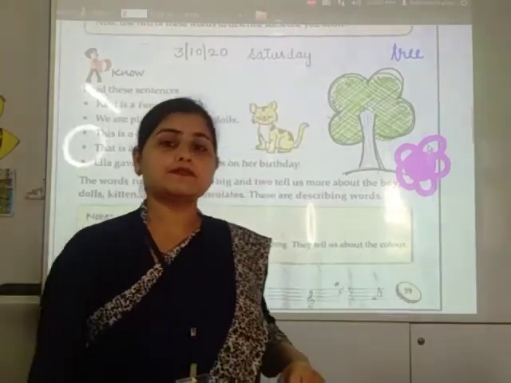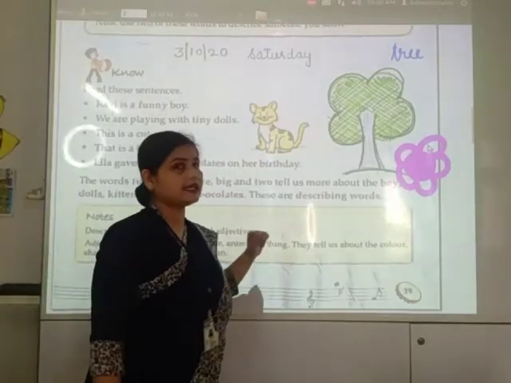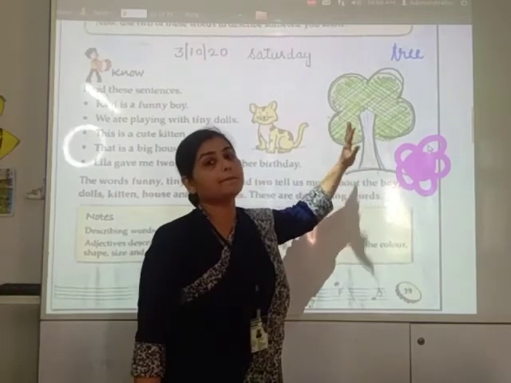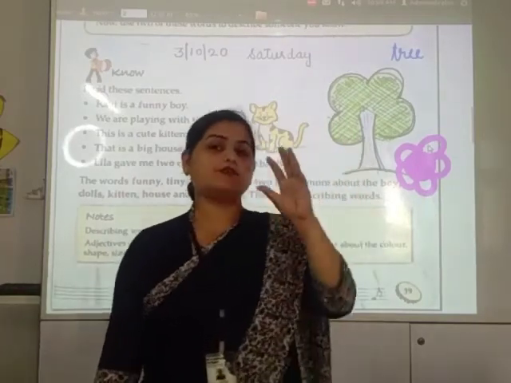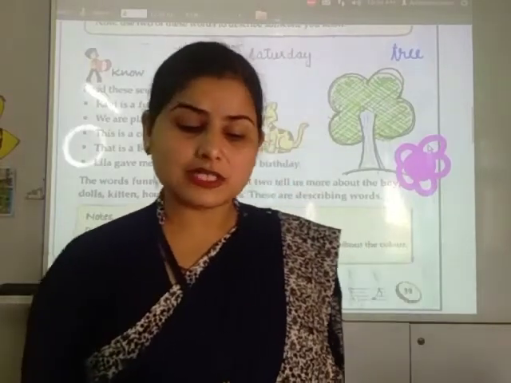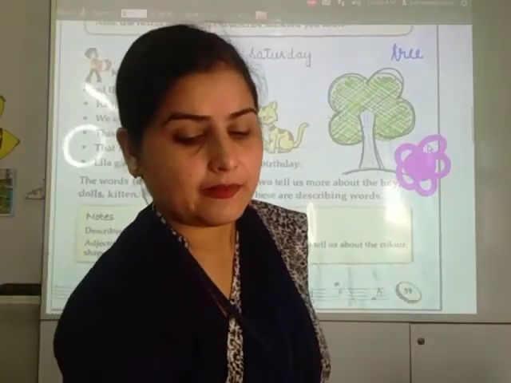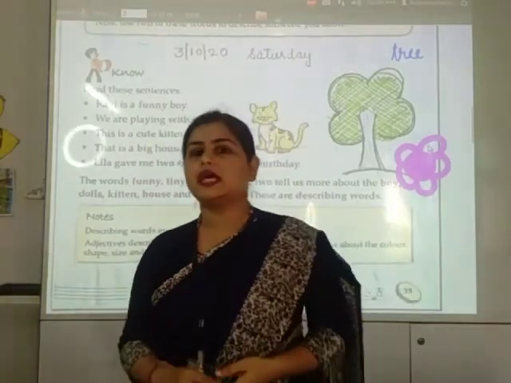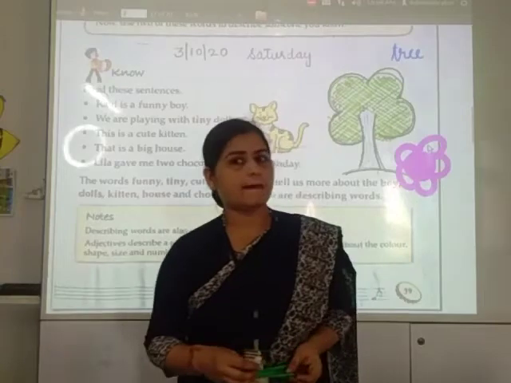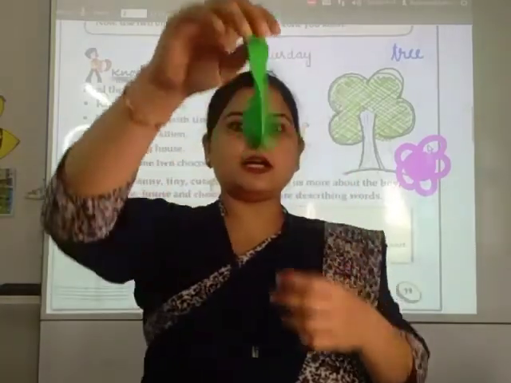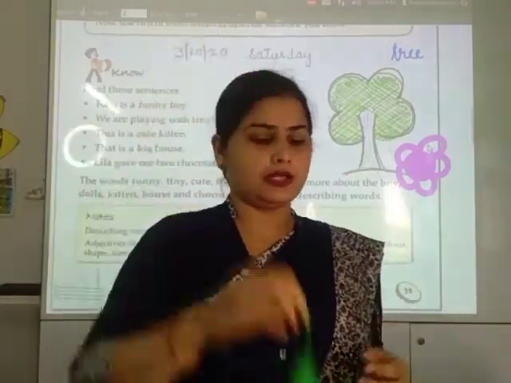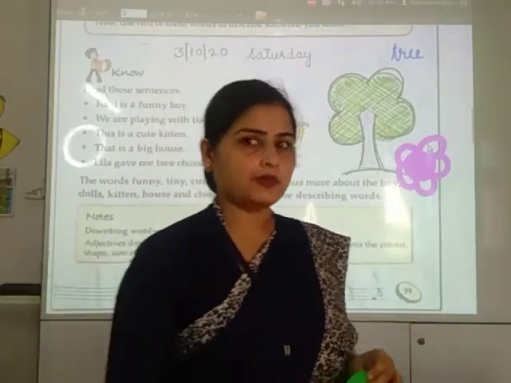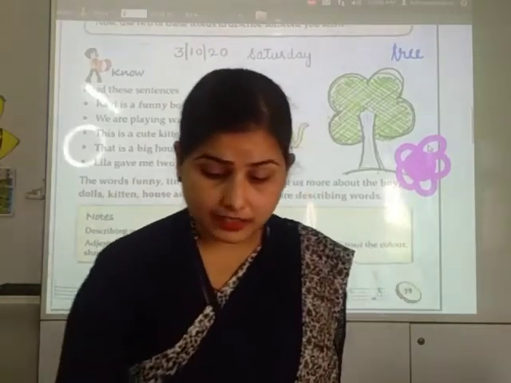So why did we specify the color? We specified the color to give some information about the picture. पिक्चर के बारे में कुछ इंफॉर्मेशन हमने दिया था कि वो कौन से कलर का है. जैसे अगर मैं बोलूँ कि I have a balloon, तो आपको ये इंफॉर्मेशन आएगी कि मैम के पास एक बलून है. But when I will say I have a green balloon, मेरे पास एक ग्रीन बलून है, तो आपको क्या पता चलेगा? That madam has a balloon which is green in color.